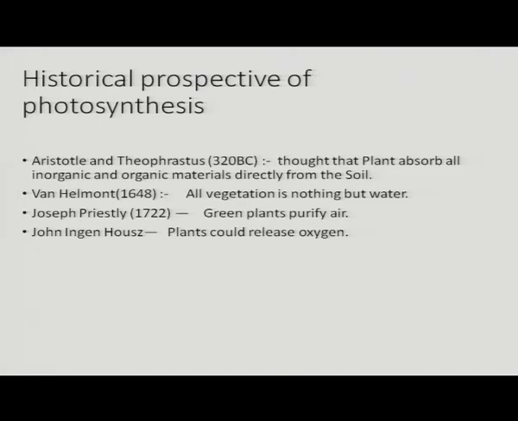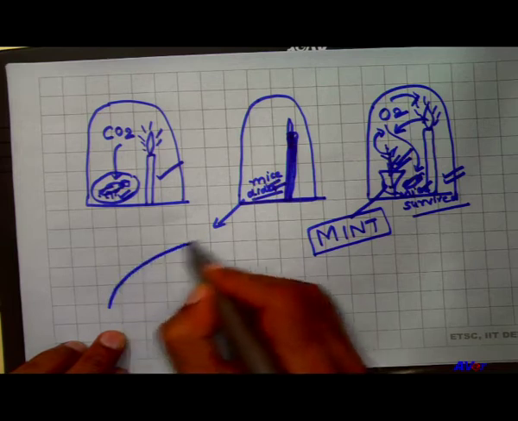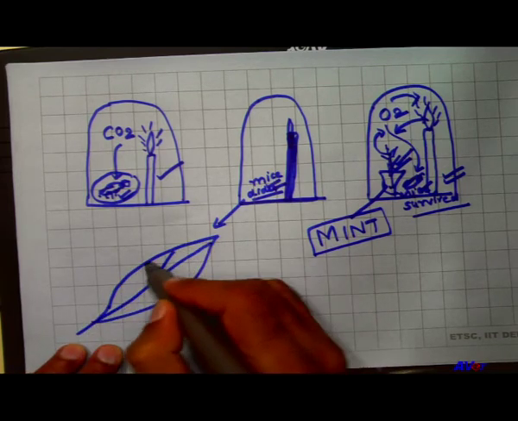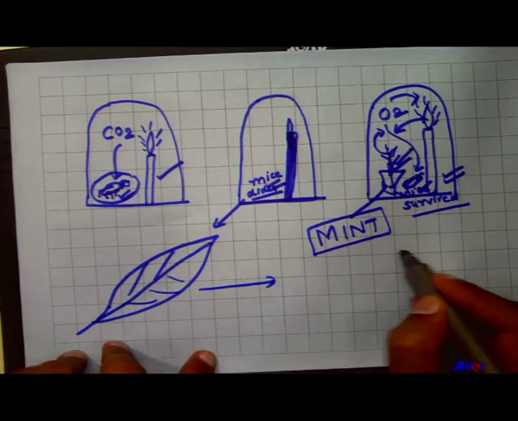According to John Ingenhousz, plants could release oxygen. It is the same process. According to Julius Sachs, starch granules are synthesized in the chloroplast. I will tell later. The leaf is the site of photosynthesis, no doubt. Inside the leaf there is the presence of chloroplast.